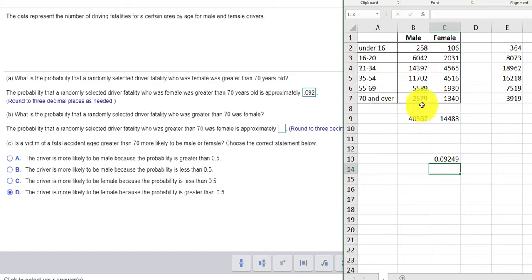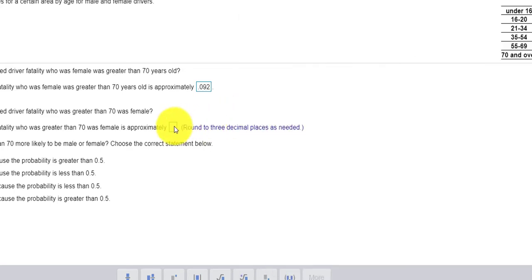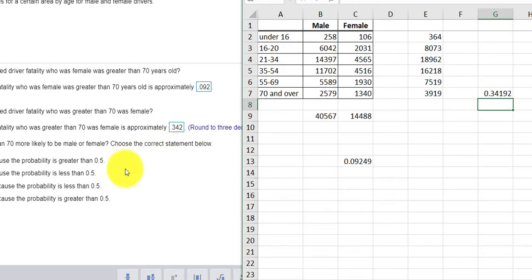So here are all of the greater than 70, a total of 3,919, and we want to know how many of them were female. So if I press equals and I do 1,340 out of a total of 3,919, so I have to divide. Oops, I made a boo-boo. Let me escape. Let's try again. Press equals, 1,340 divided by this 3,919. That's E7. I press enter. So it looks like it's 34.2 or 0.342. Again, let's just double check, 0.342.